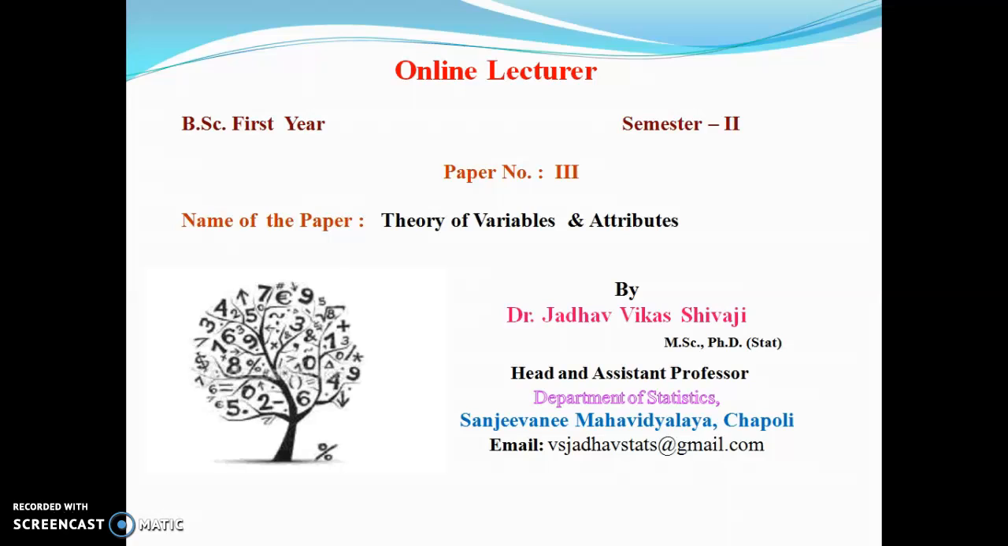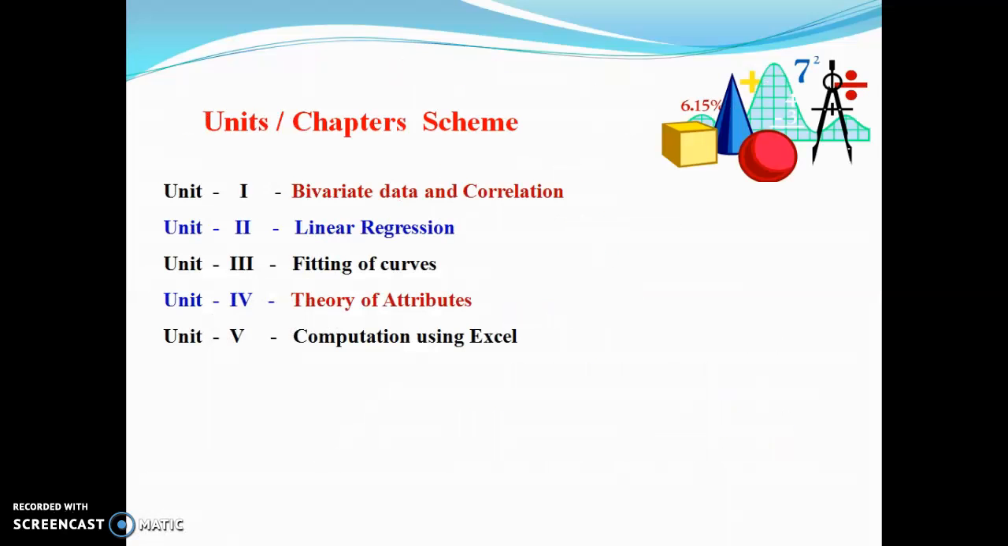we will study again two different papers, that is paper number 3 and 4. Paper number 3 is theory of variables and attributes, and paper number 4, discrete probability distribution. In paper number 3, theory of variables and attributes, there are 5 chapters or units.